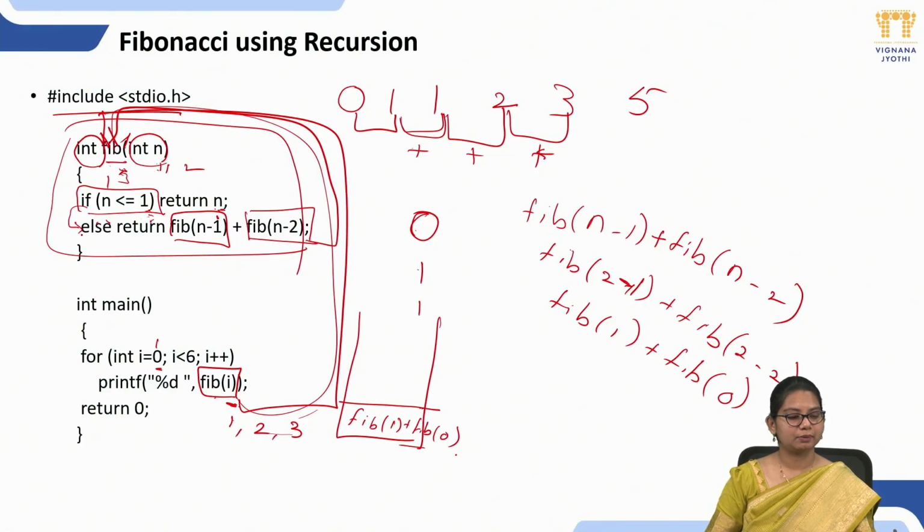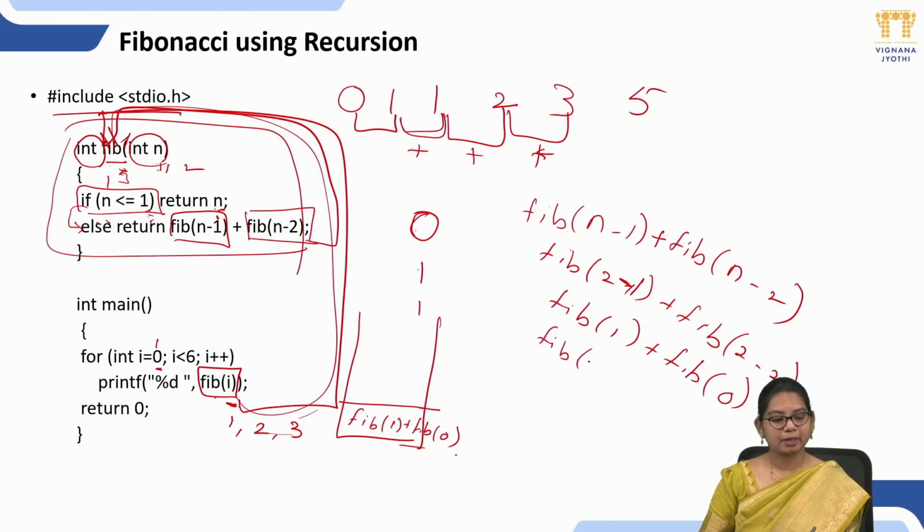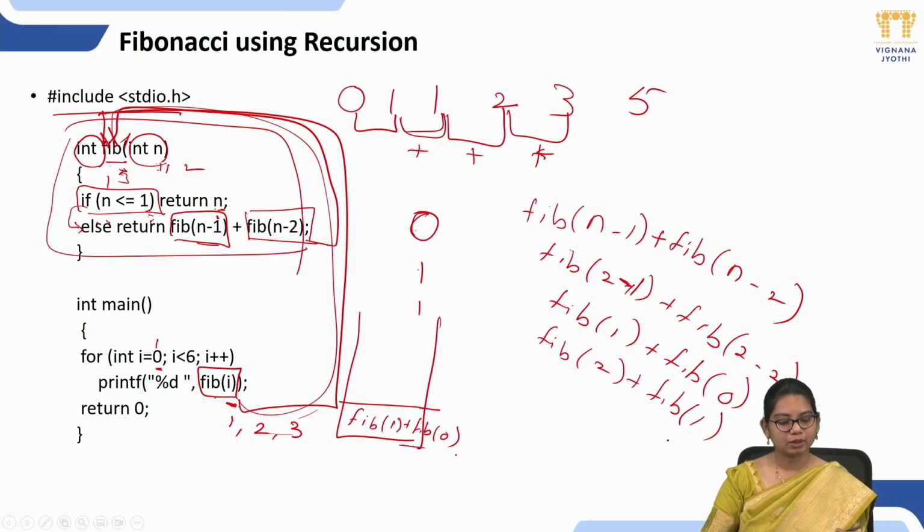Again, fib of 3 minus 1 is 2 plus fib of 3 minus 2 is 1. So what is fib of 2? 1. And what is fib of 1? 1. 1 plus 1 is 2. It will print the statement as 2.